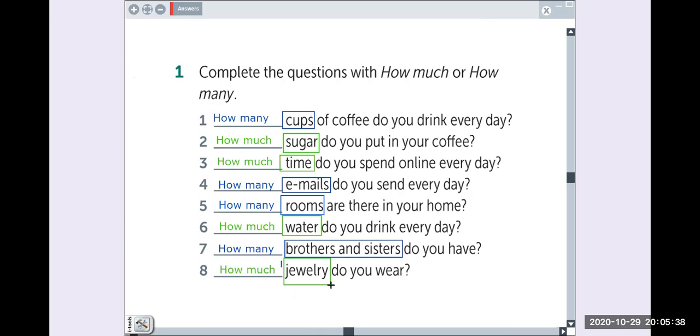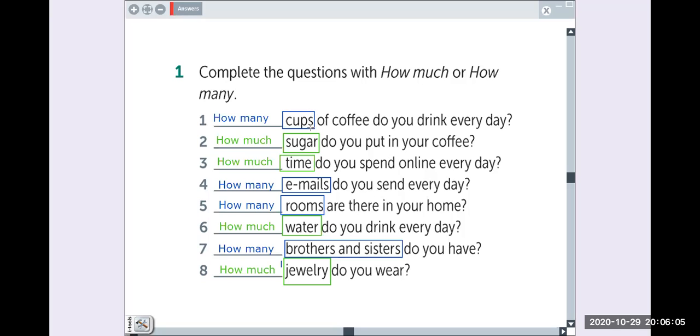Algo que nos indica si es contable o incontable es que, por ejemplo, generalmente en las preguntas, nuestros countable nouns están en plural. ¿Ok? Entonces, si ustedes ven algo que está en singular, generalmente es incontable. Como pueden ver, we have cabs, emails, rooms, brothers and sisters.